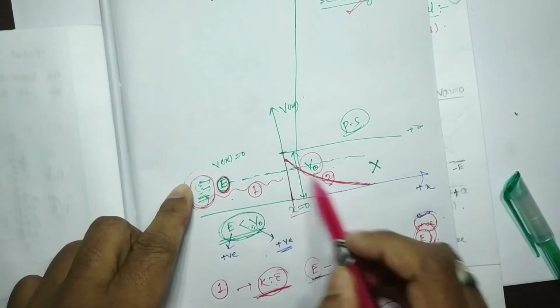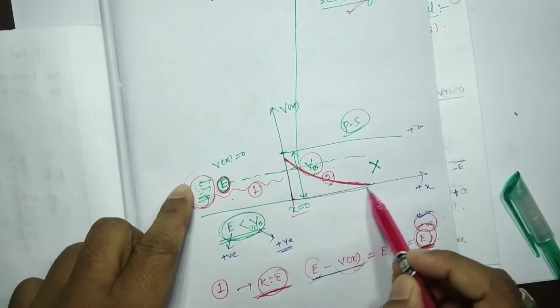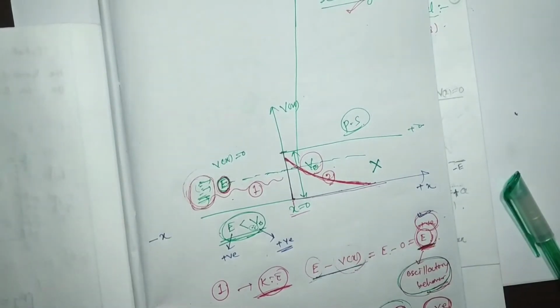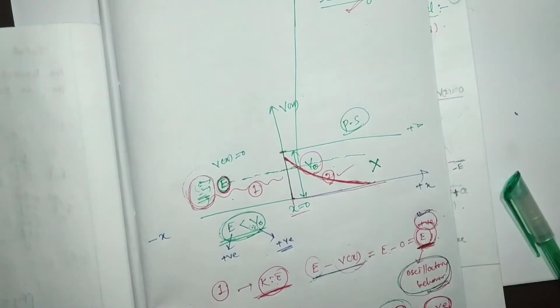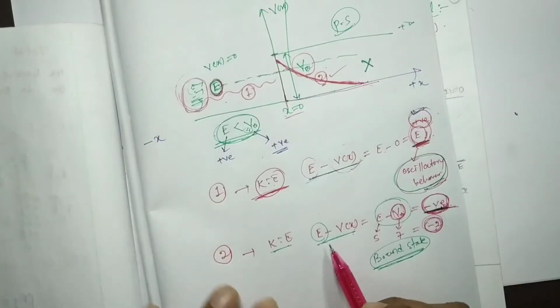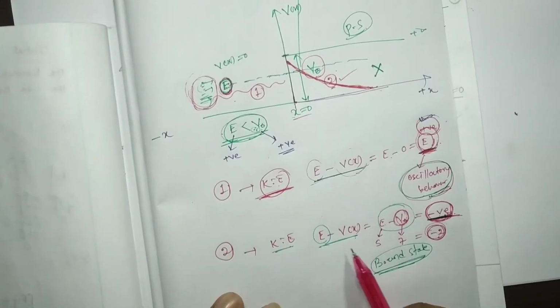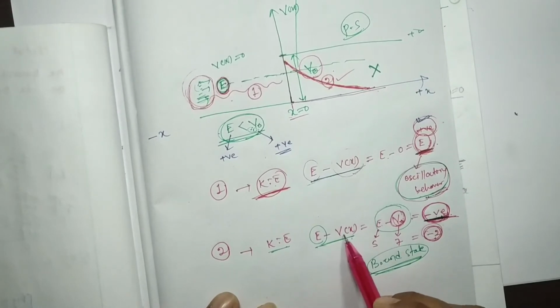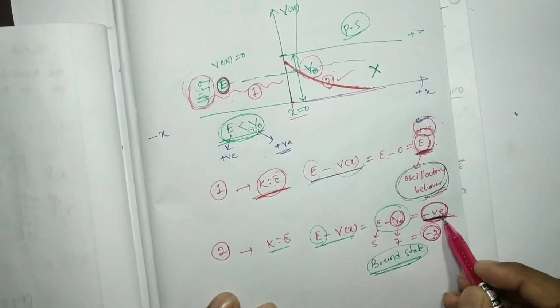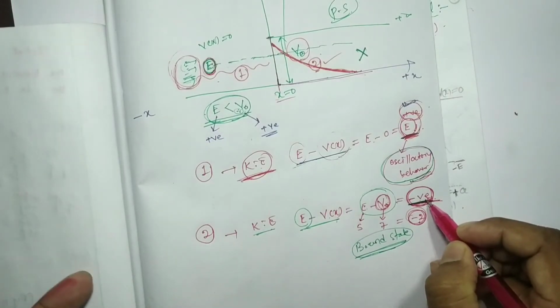That is the scenario for the bound state. When V0 is greater than E, E minus V is negative, meaning it is dominated by potential energy, with no kinetic energy.